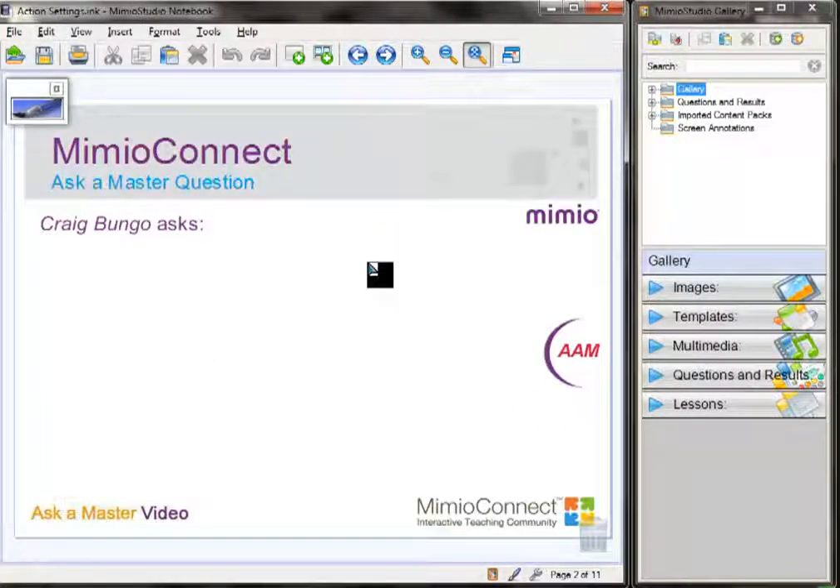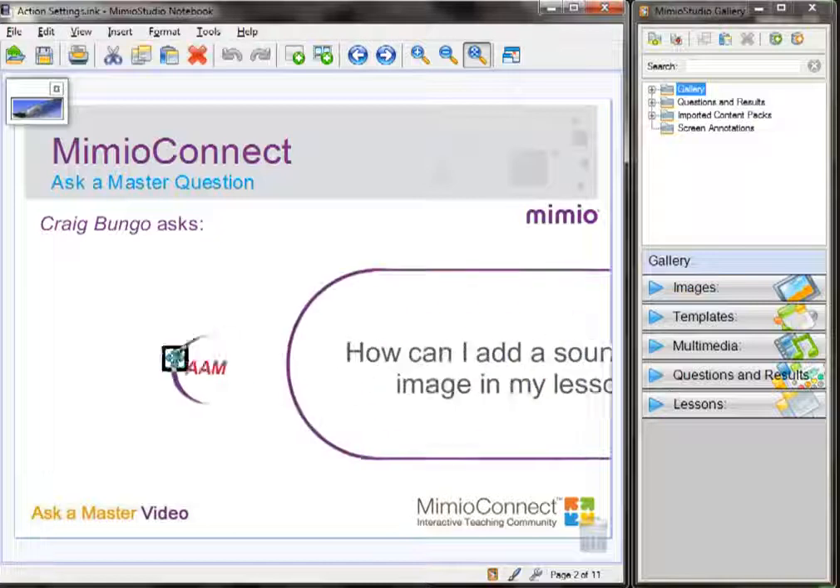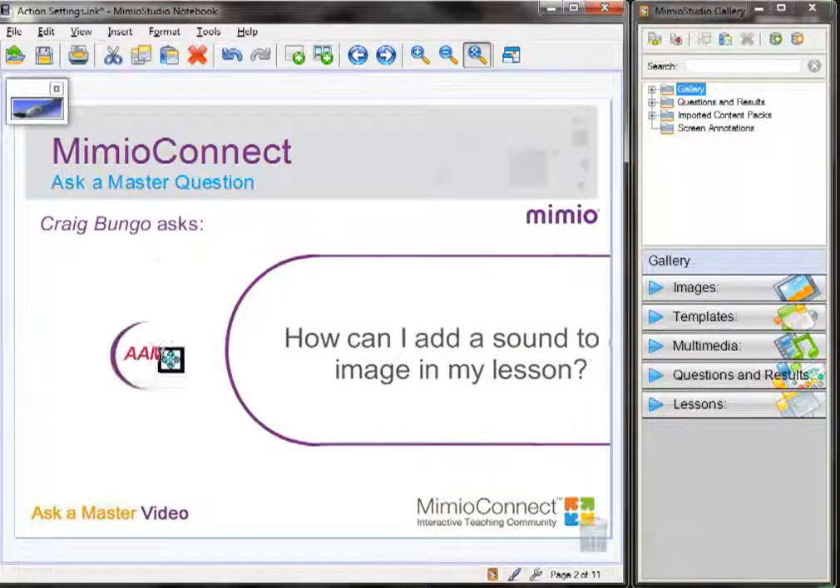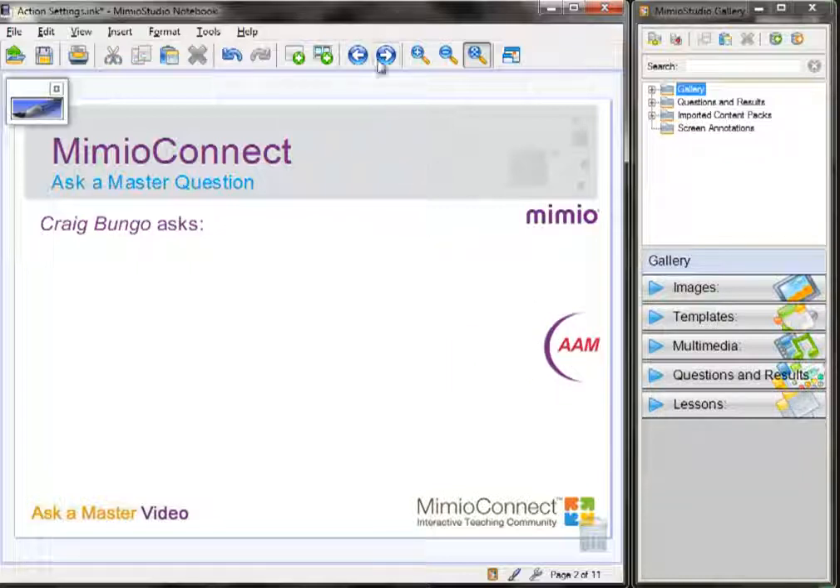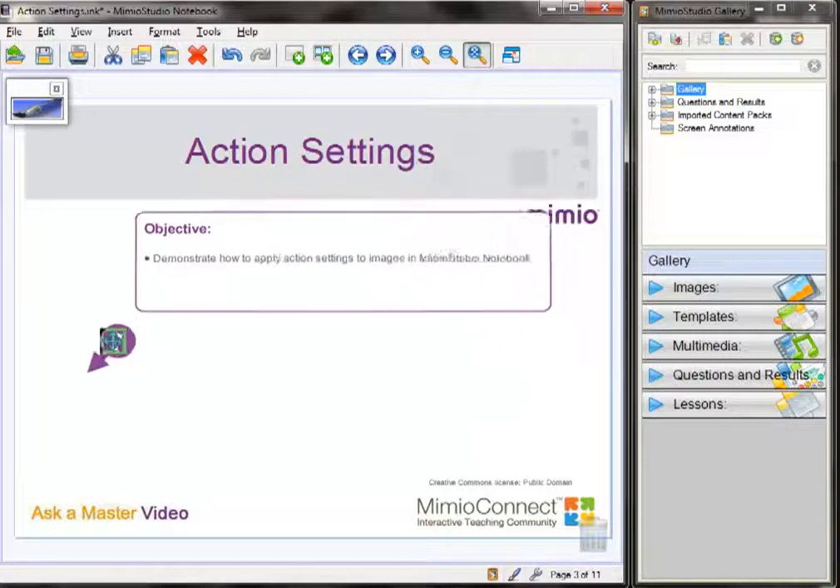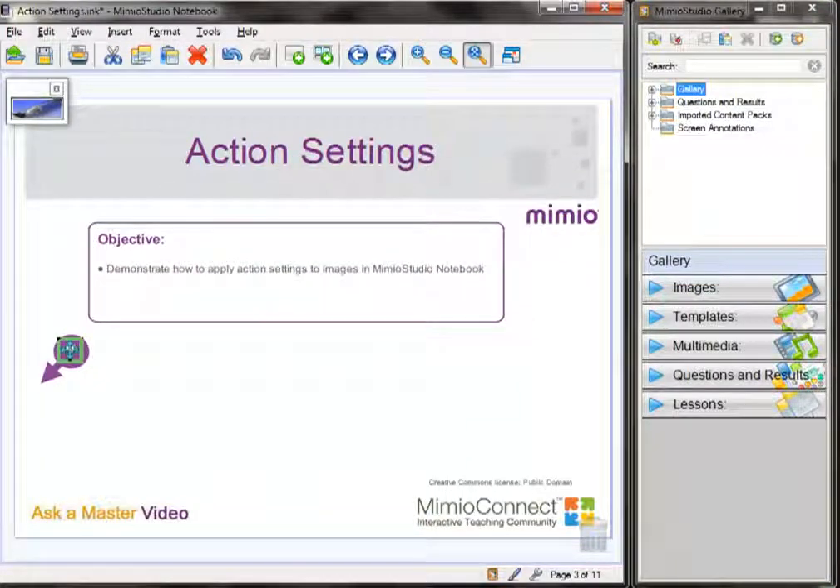We had a great question come in from Craig. He's wondering, how can I add a sound to an image in my lesson? Adding sounds to images in MimioStudio Notebook is very simple. In this video, I will demonstrate how to apply action settings to images in MimioStudio Notebook.